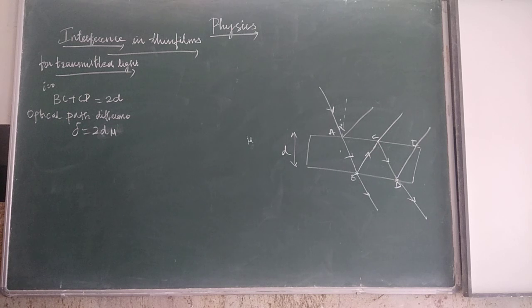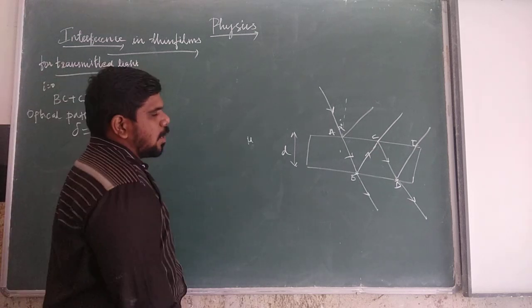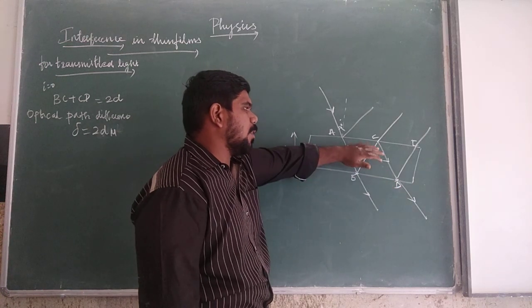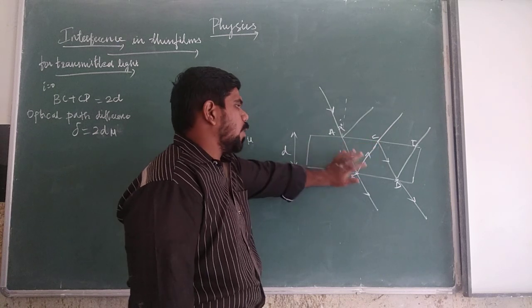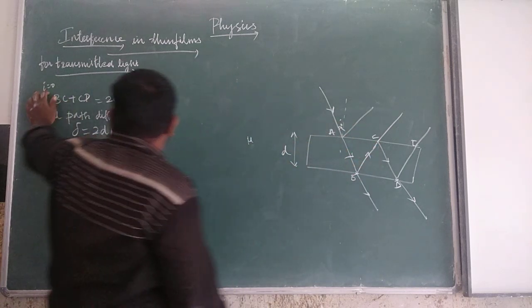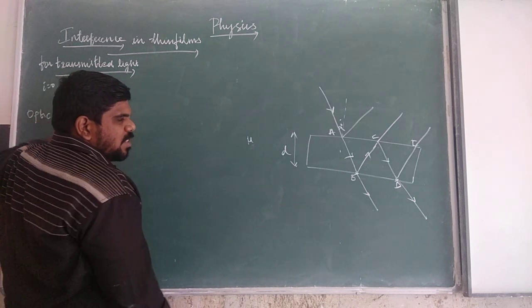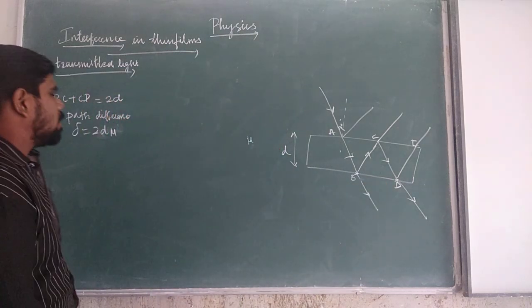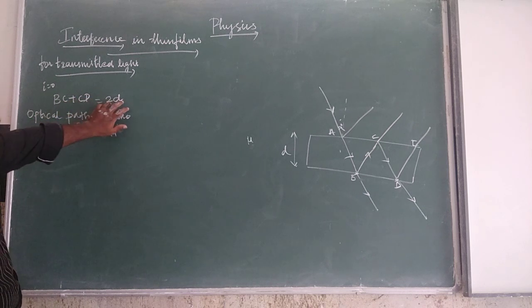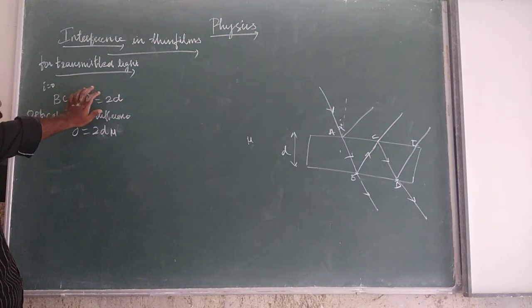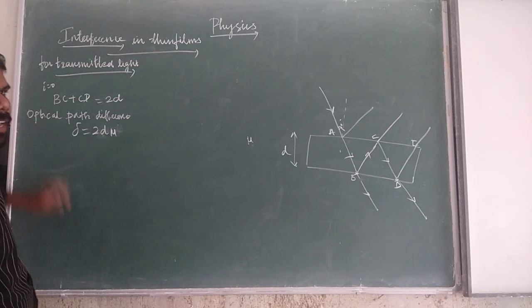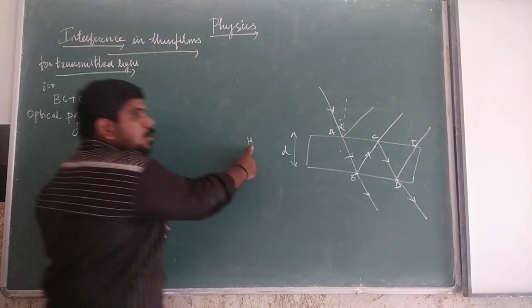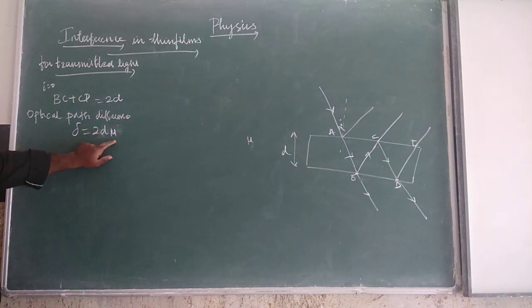Clear? So for transmitted light, the light between the junctions B and D is in phase when the splitting is upward. When the angle of incidence is assumed to be 0, the junctions B and D are very close to each other, so the path of the light inside the film, BC plus CD, is equal to 2d. Why 2d? Because the angle of incidence is 0. And as the wave moves through the film having refractive index mu, the optical path difference is equal to 2d into mu.